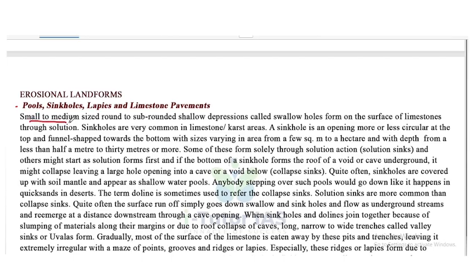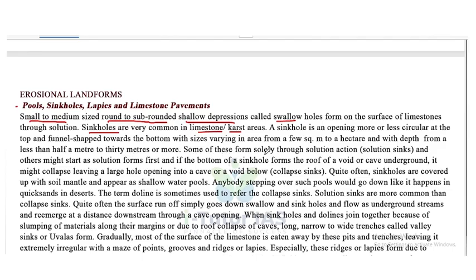Small to medium-sized round to sub-rounded shallow depressions called swallow holes form on the surface of limestones through solution. Sinkholes are very common in limestone or karst areas. A sinkhole is an opening more or less circular at the top and funnel shaped towards the bottom with sizes varying in area from a few square meters to a hectare and with a depth from less than half a meter to 30 meters or more.